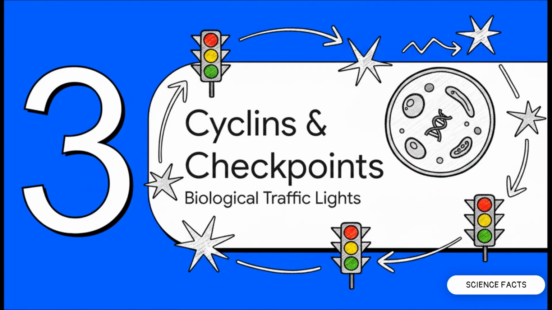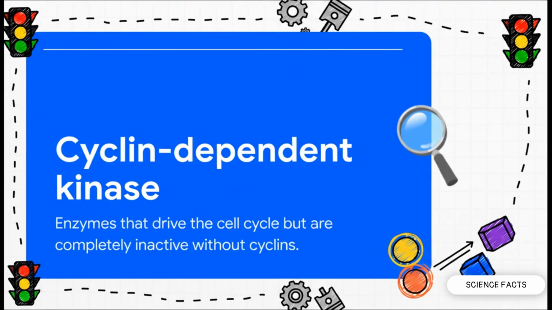Section 3, cyclins, kinases, and checkpoints. Okay, so we know the phases, but how exactly does the cell know when it's time to move from one to the next? I want you to think of these internal controls like a system of strict biological traffic lights. The engines running the system are cyclin-dependent kinases, or CDKs. Now here's the crucial point. While these CDK enzymes are always hanging around in the cell, their overall numbers don't really fluctuate, they are totally useless, completely inactive. That is until they get bound by their specific partner proteins, called cyclins.